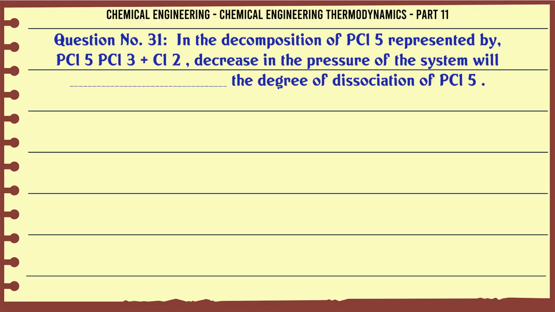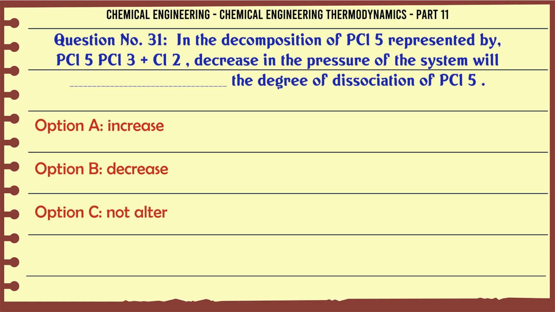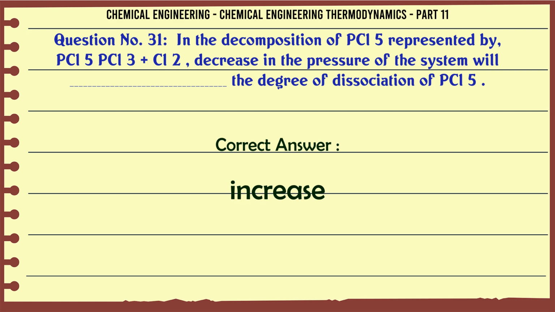In the decomposition of PCl5 represented by PCl5, PCl3 close to decrease in the pressure of the system will the degree of dissociation of PCl5 A increase, B decrease, C not alter, D none of these. The correct answer is increase.